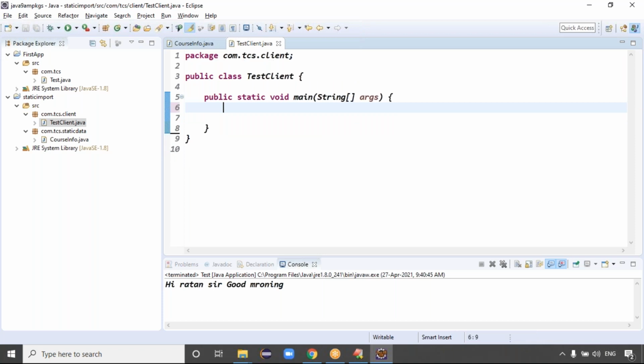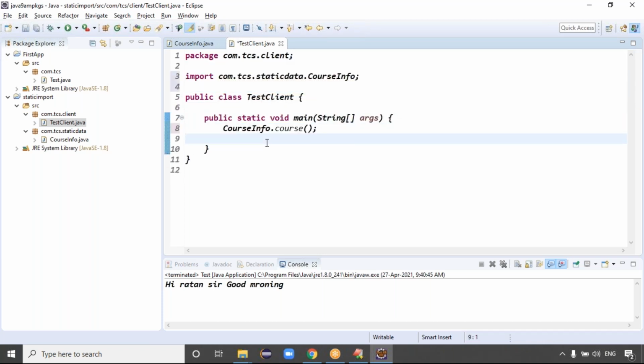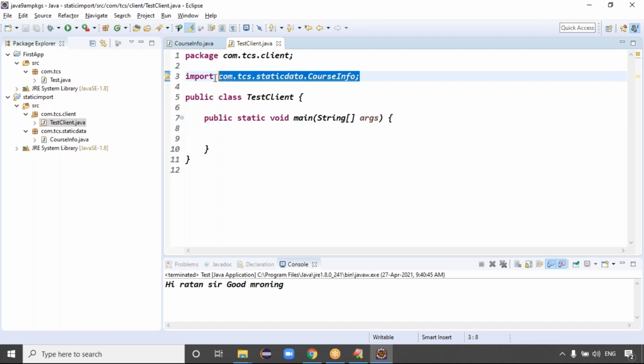See, guys, here there's one more shortcut. Actually, I used course info, and that's why this course info model is imported. I decided I don't want this line, so I removed it. If you remove it, this import statement is removed, not removed, right? Because this is a useless import, right? Read that message, guys. The message shows the import com.tcs.static data course info is never used. You want to remove these unnecessary imports.